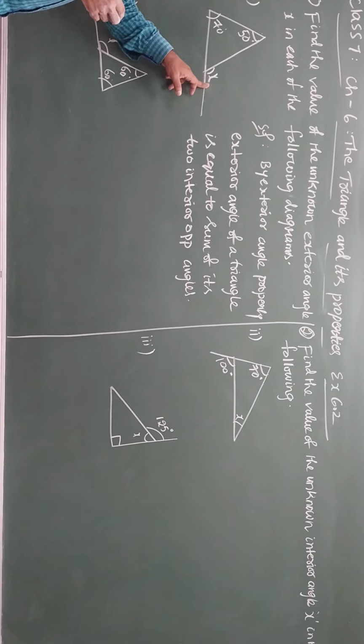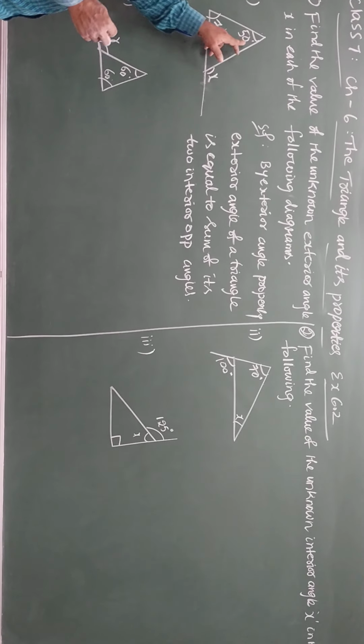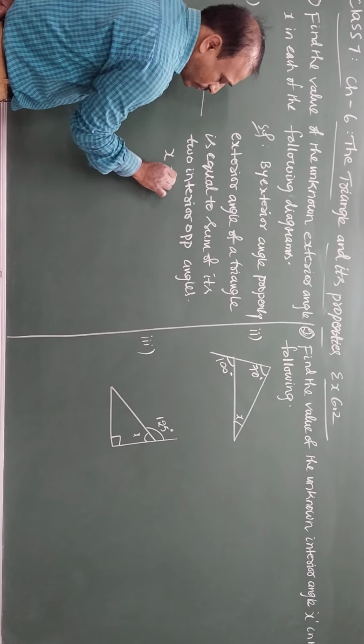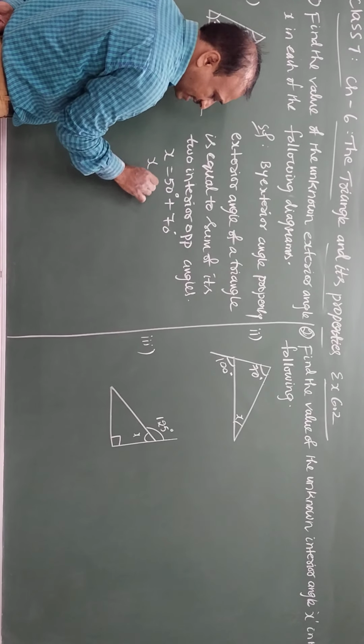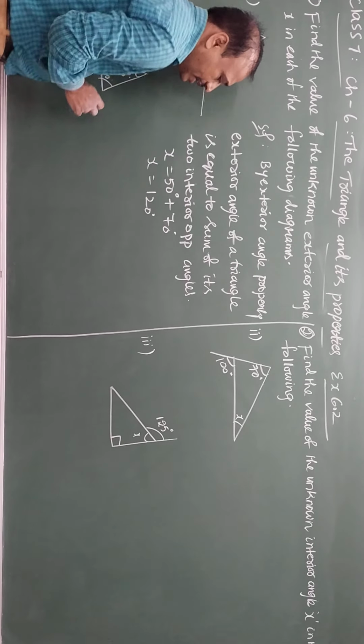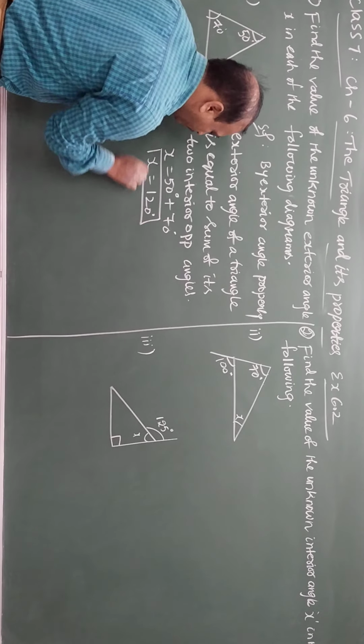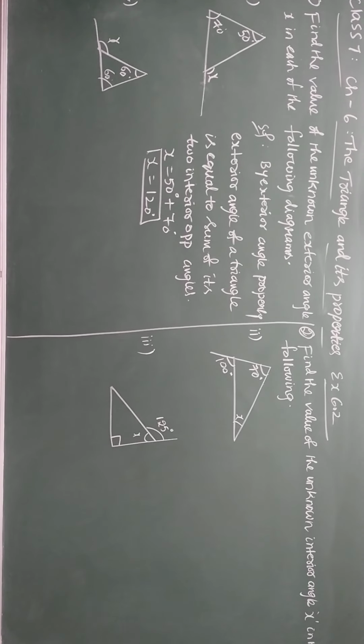So the exterior angle is x, outside. It equals the sum of two interior opposite angles. So x is equal to 50 plus 70. If you add, then x is equal to 120 degrees. So this is the value of x for question 1.